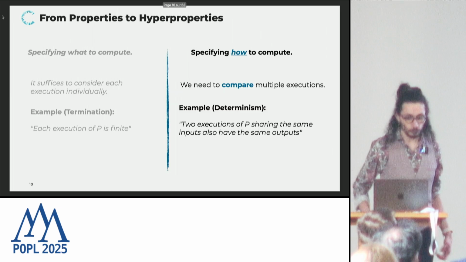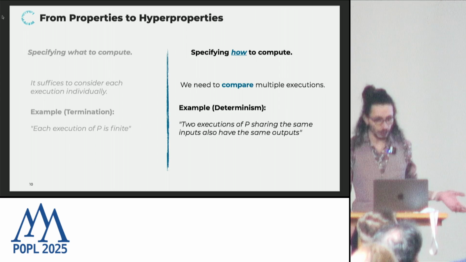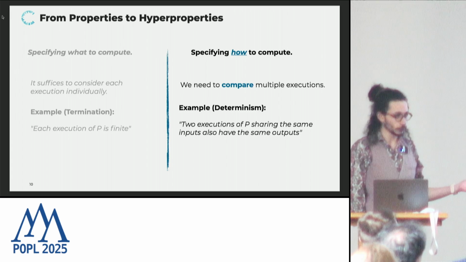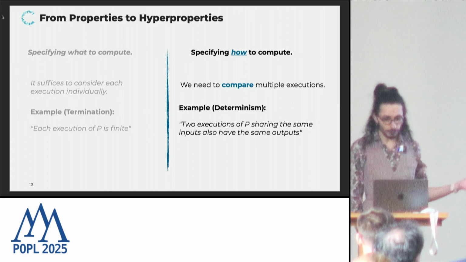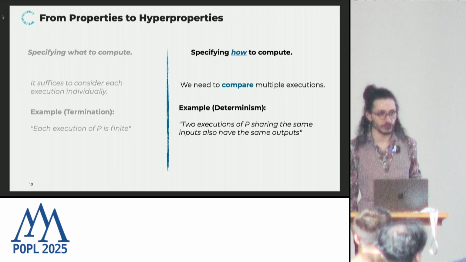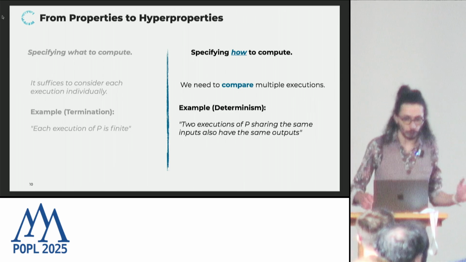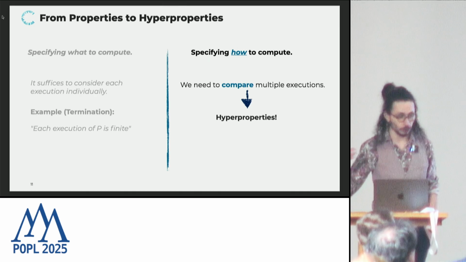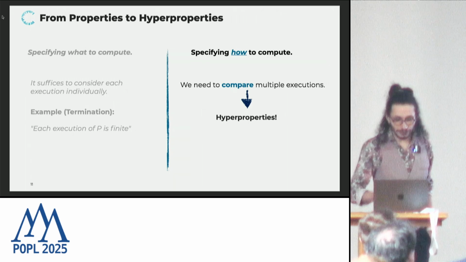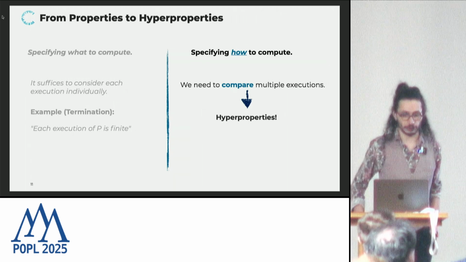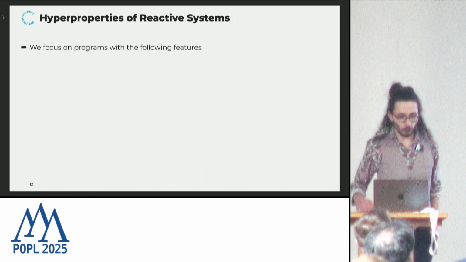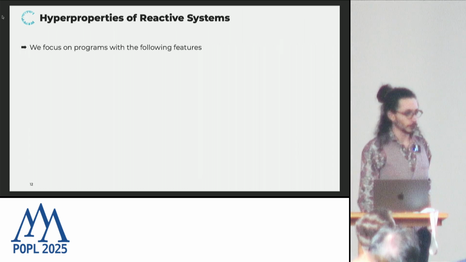And as an example, if you want to formally specify the notion of determinism, one way to do it is to say, give me 2 arbitrary executions of my program P that are sharing the same inputs, and you should prove that they also have the same outputs. This is a relational property. So hyperproperties are exactly the framework that allow us to do that. And they have many applications, in particular to security.